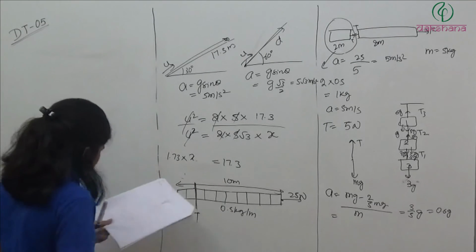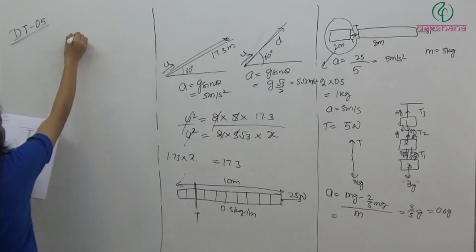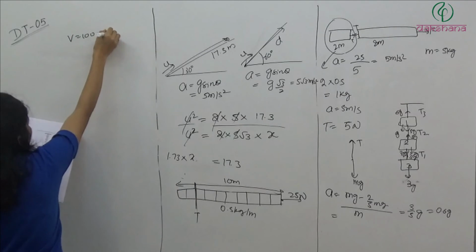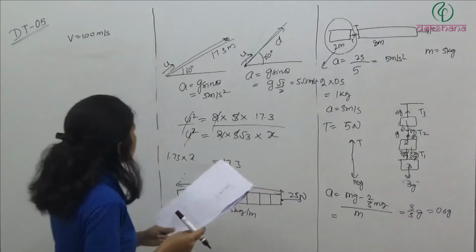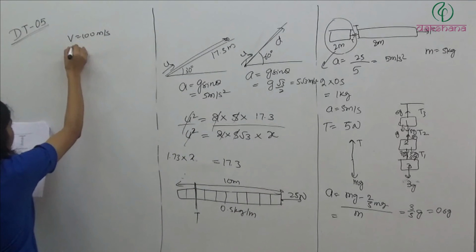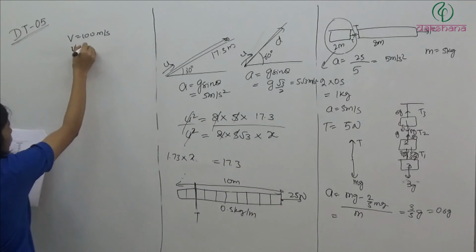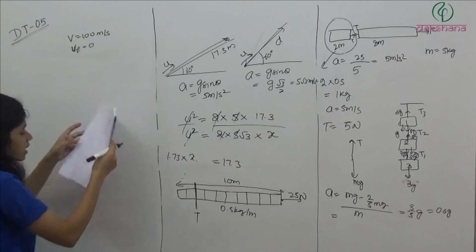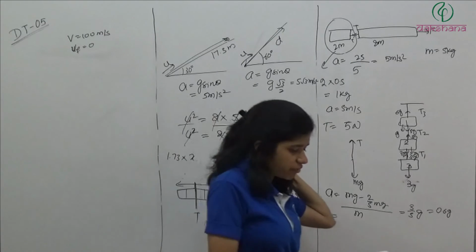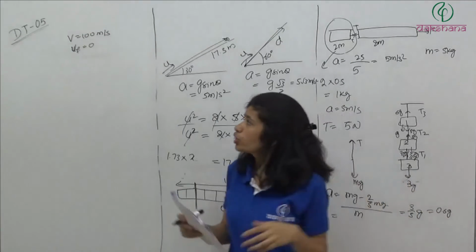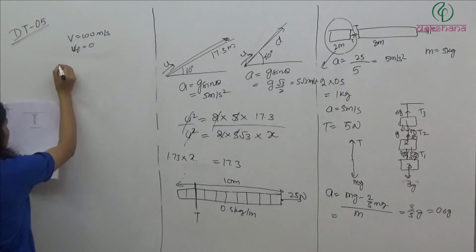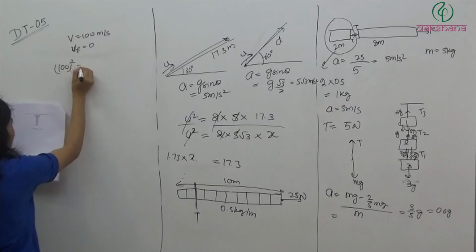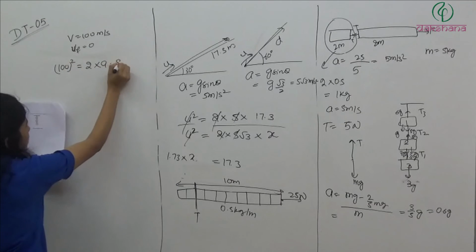So there will be some initial velocity, which is given as v is equal to 100 meter per second. For this bullet, it can penetrate 2 planks of equal thickness. So final velocity is going to be 0. Now inside that plank it will get some friction, because of which it is going to stop. So here we have v square is 0. So 100 square is equal to 2 into acceleration into distance.